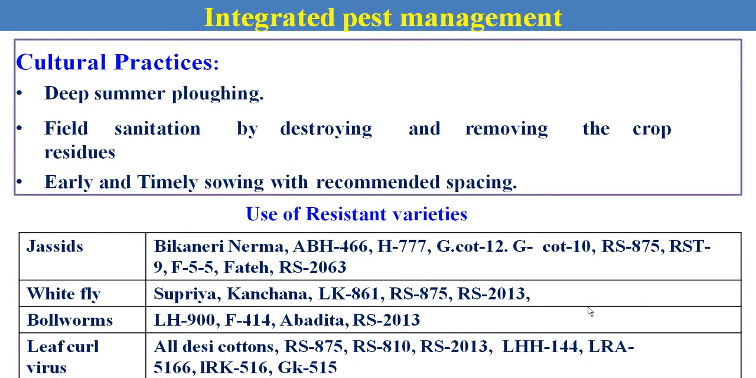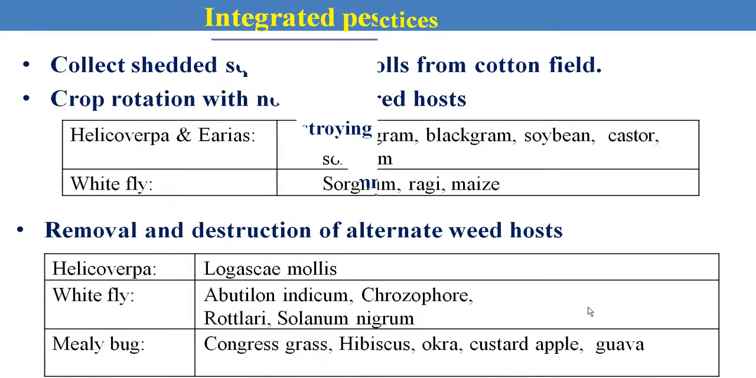The first is cultural practices. Cultural practices are nothing but preventive measures, and they include regular farm operations like deep plowing, field sanitation, adjustment of sowing time, and use of resistant varieties. These are the different resistant varieties, already developed by plant breeders in cotton against particular pests.